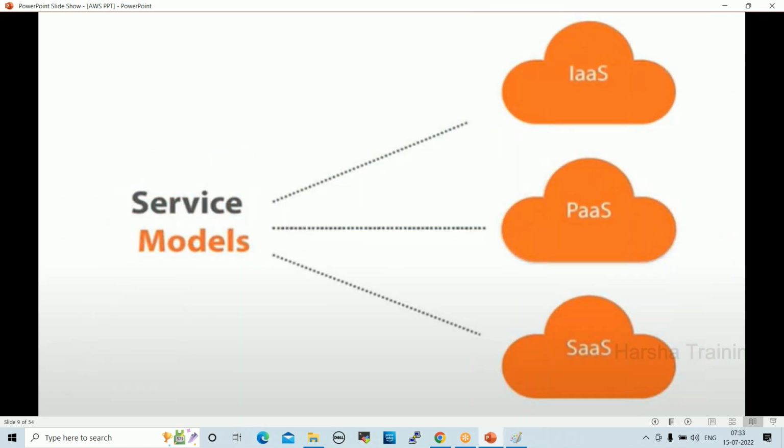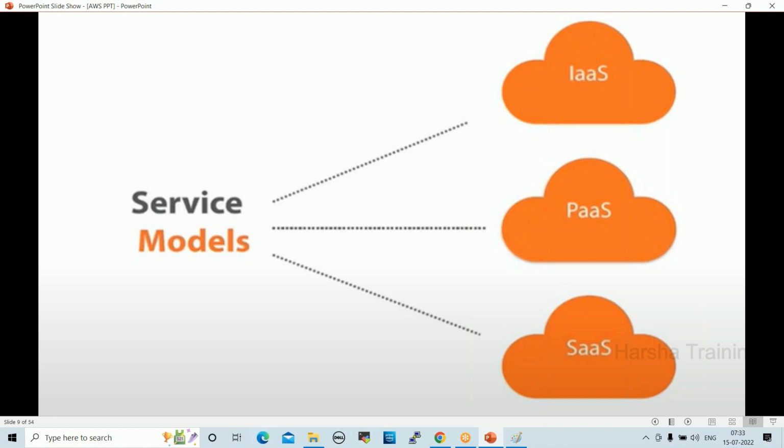Next one, we have three service models: IaaS, PaaS, SaaS, infrastructure as a service, platform as a service, software as a service. What is IaaS? As a DevOps engineer, we create infrastructure and on top of that we integrate all the tools. We create servers. Server is infrastructure, right? On top of that, we deploy Kubernetes, Jenkins, Maven, whatever tools you want. That is IaaS.